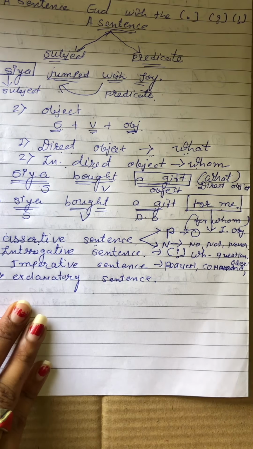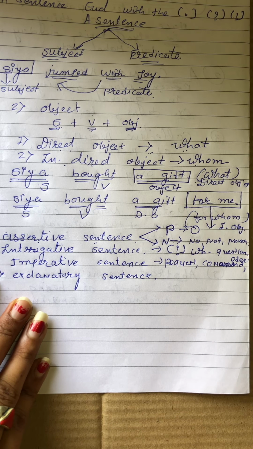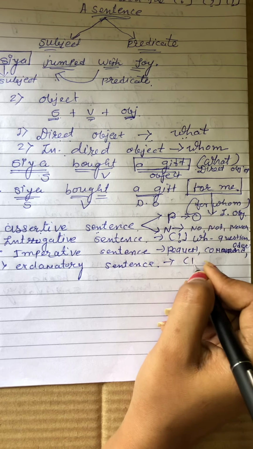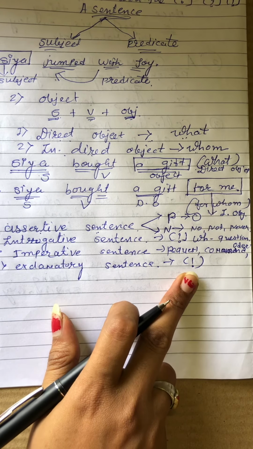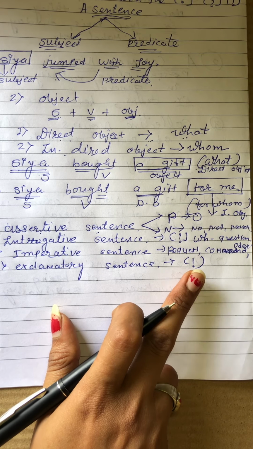So it is called our imperative sentence. For the exclamatory sentence, we have a sudden feeling, and at the end of the sentence we get the exclamation mark. So it is called our exclamatory sentence.